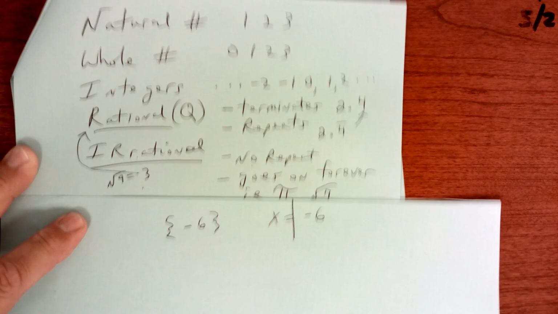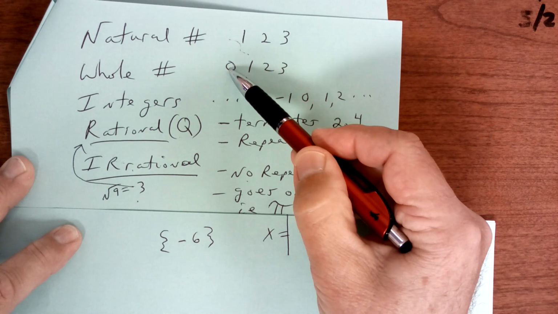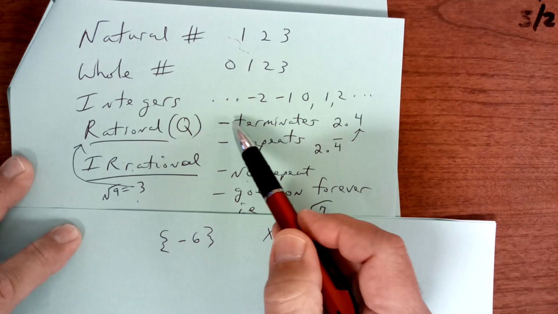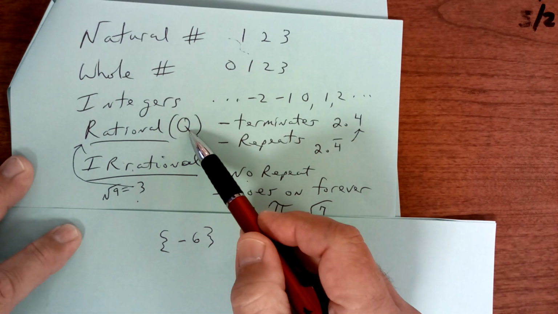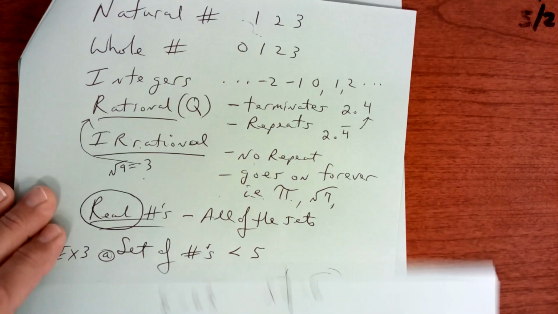Let's take a look at negative 6. Negative 6 is not a natural number. It's not a whole number. It's an integer. And since it stops, it's a rational number, and it's a real number. Okay? All right, let's keep going.